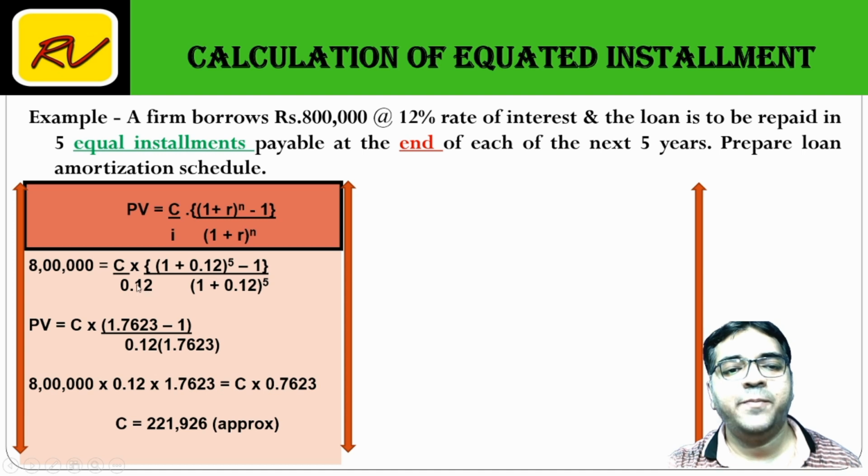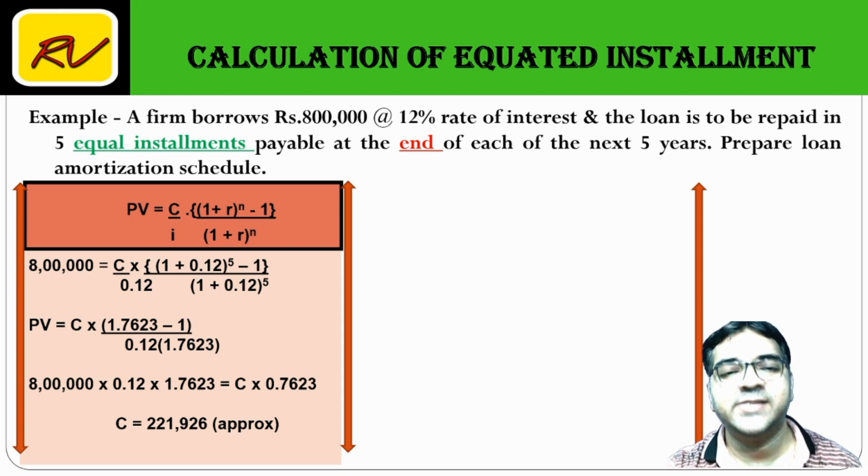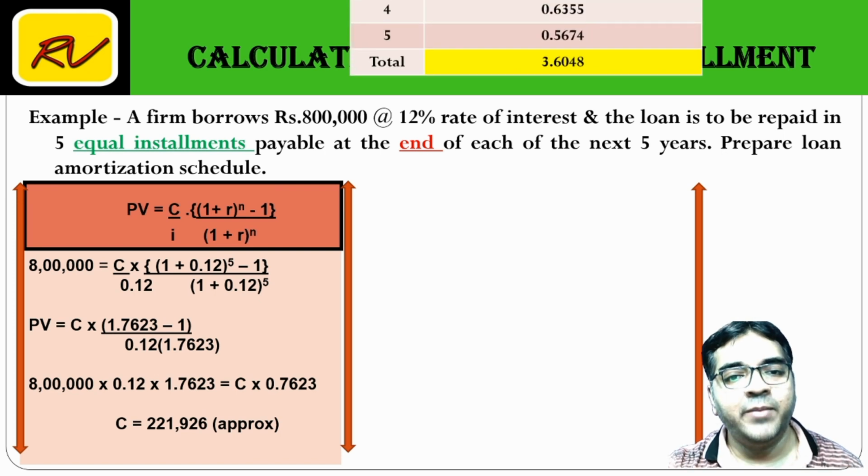I is 12%, so 0.12. N is 5 years. So when you multiply and divide, you get C, constant amount, which is 2,21,926. I have rounded it off. Friends, this was formula method.